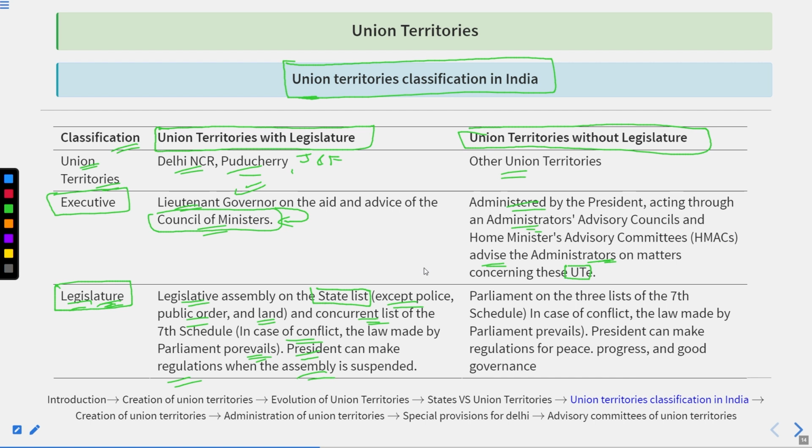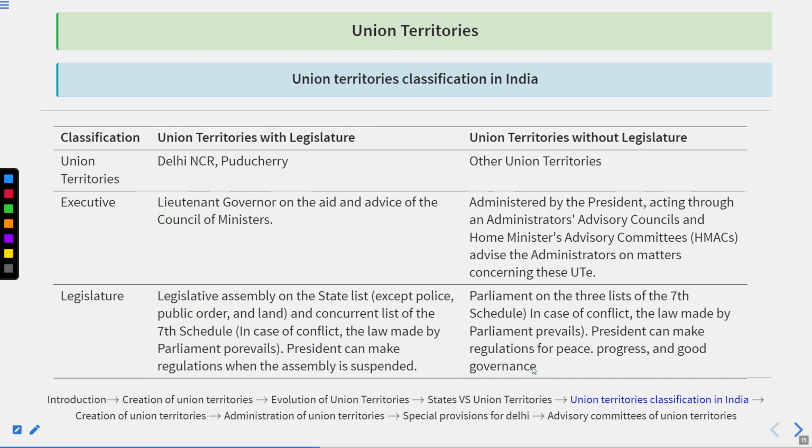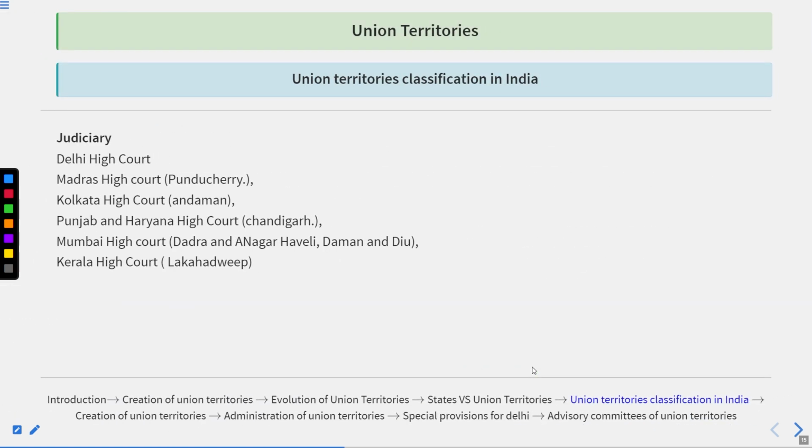Whereas, in the case of those without a legislature, Parliament could make laws on the three lists of the 7th schedule, and the President of India can make regulations for peace, progress and good governance also.